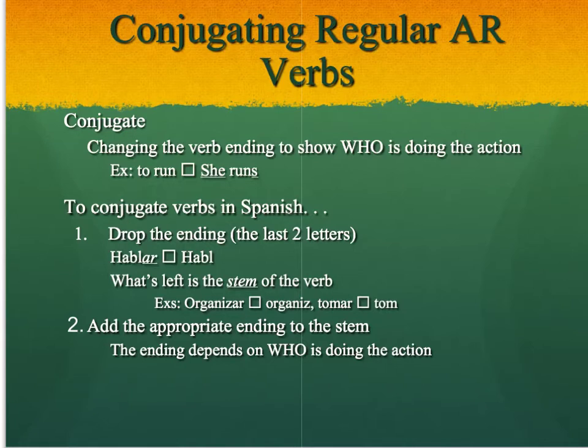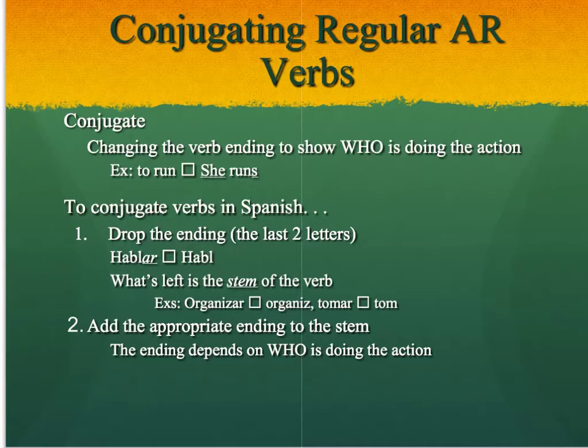Now today, the main idea is to conjugate an AR verb. Now conjugate is a very formal word, basically meaning we're going to change the verb to show who is doing the action. So instead of saying to run, we'll actually say she runs, or I run, you run, we run, they run. Depends on who you're talking about and who is doing the action. Now, to conjugate verbs in Spanish, it's a simple 2-step process.